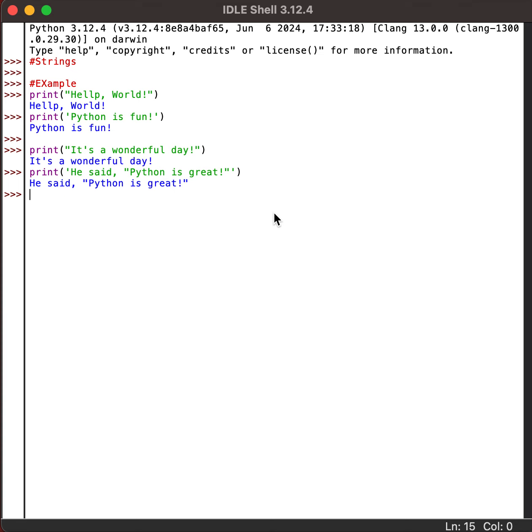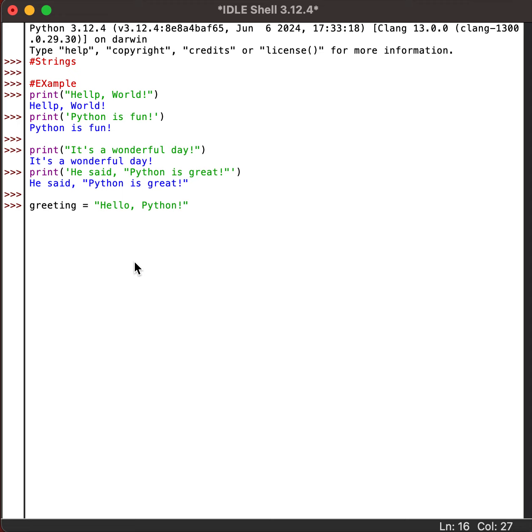Now we will see how we can store a string in a variable and reuse it as needed. This is handy when dealing with longer strings. For example, greeting. So this becomes a variable of type string.